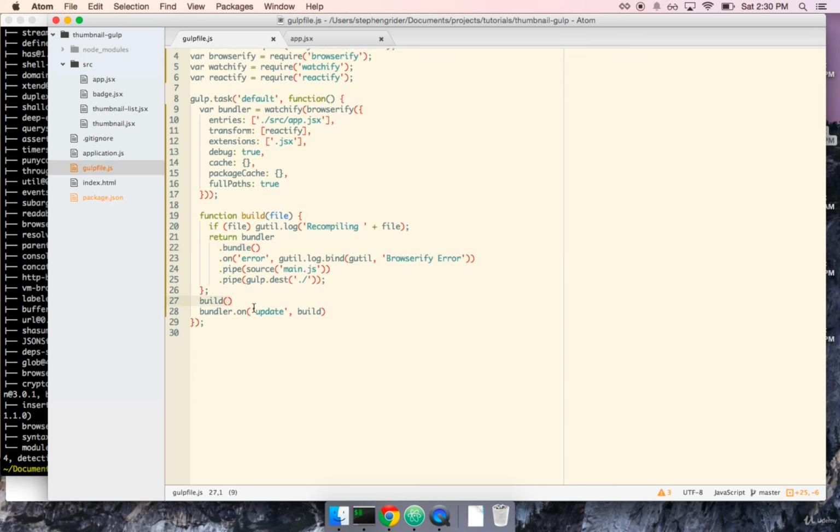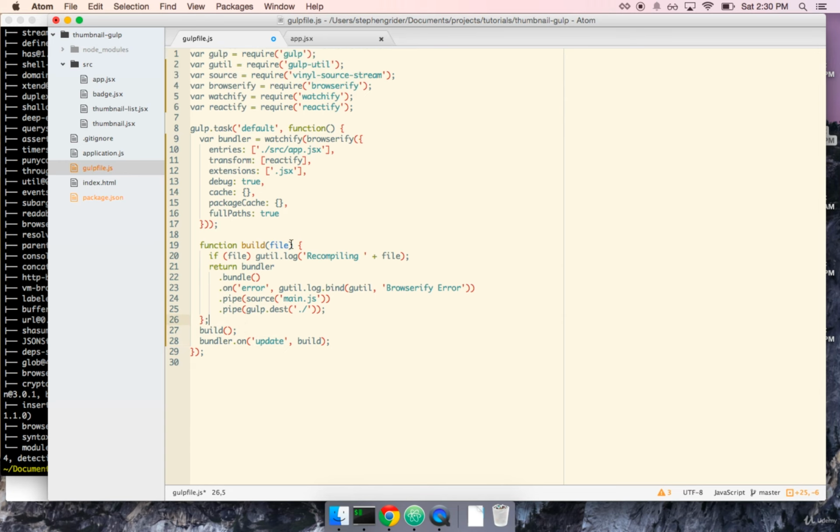When we run gulp at the command line, it's going to immediately build. So the first time we run gulp, it's going to go ahead and do its thing and compile our files for us. And then finally, anytime that we make a change to our files, which triggers the update event right here, it's going to build them again. Okay, so I hope that's a little bit more clear what's going on inside of our gulp file. Again, if it's not entirely clear, don't sweat it. So long as you have the vague idea of what each of these chunks is doing, that's definitely enough, and we can pick up more over time.